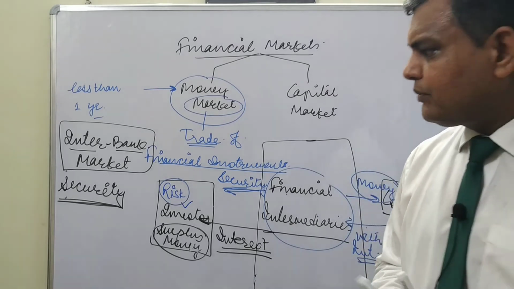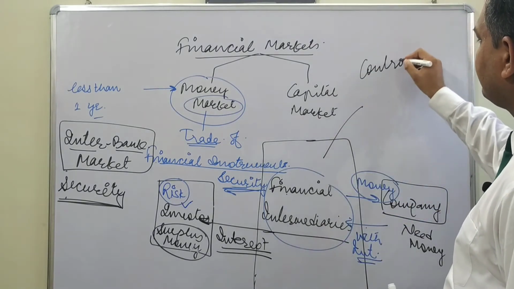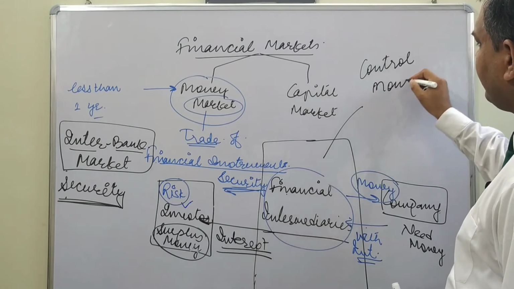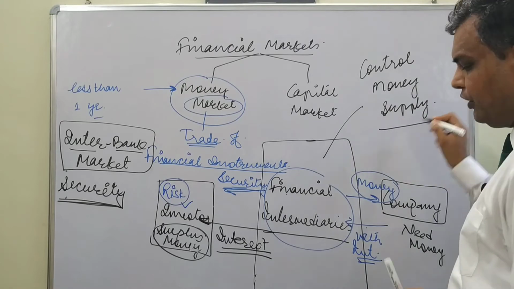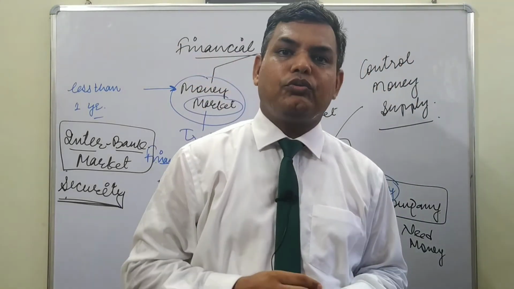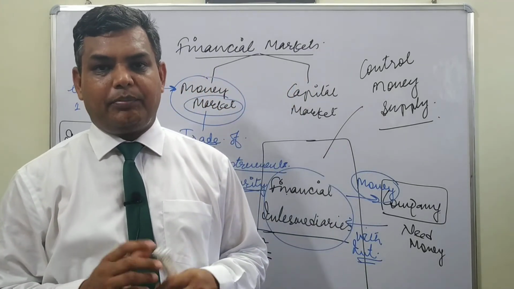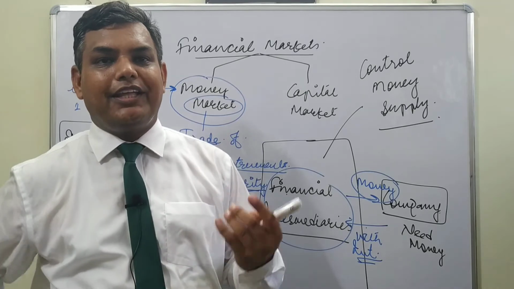Third, this market helps you control the money supply. Money supply refers to how much money we need to pump into the market. Like these days, due to COVID, you all know that people need money. Money supply is less. That's why the Government of India has gone for funding the banks.